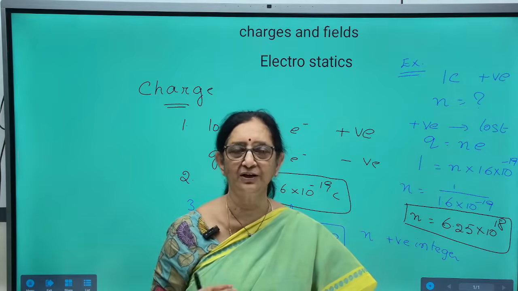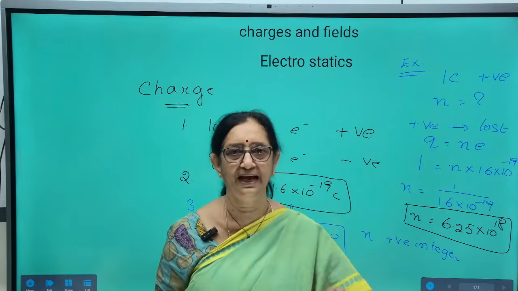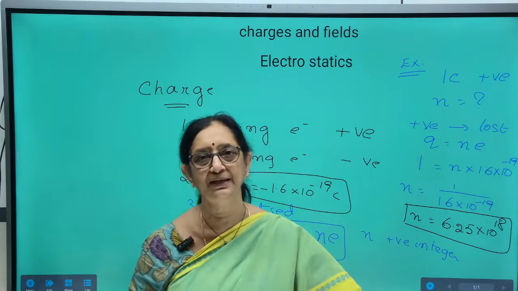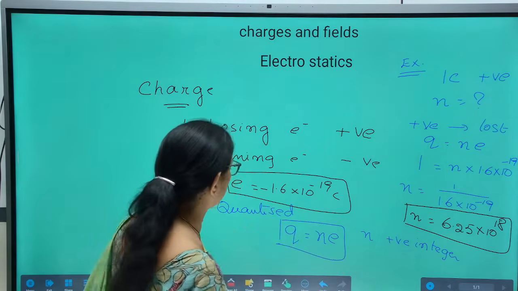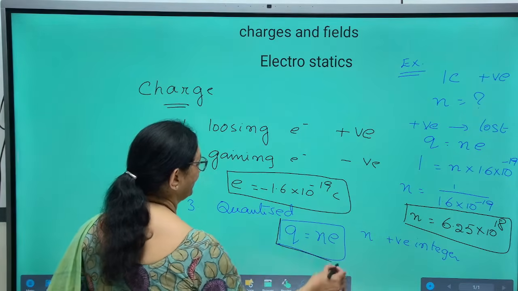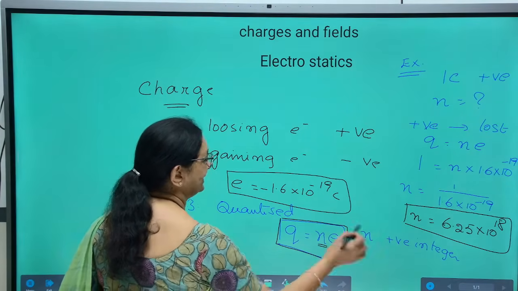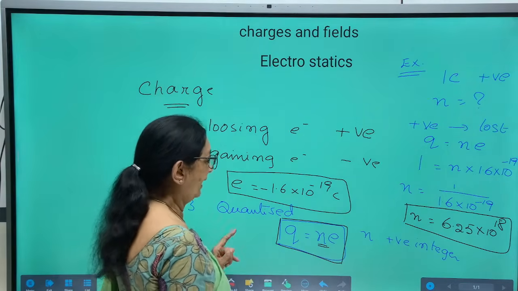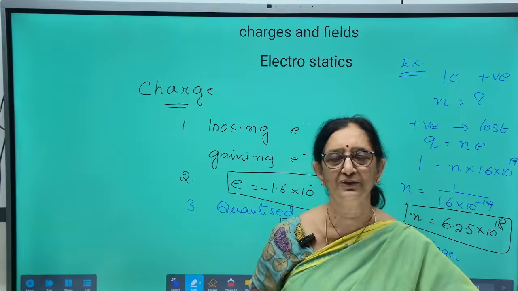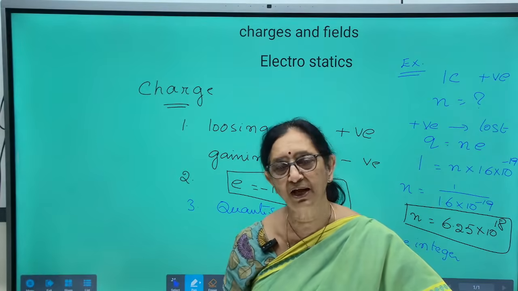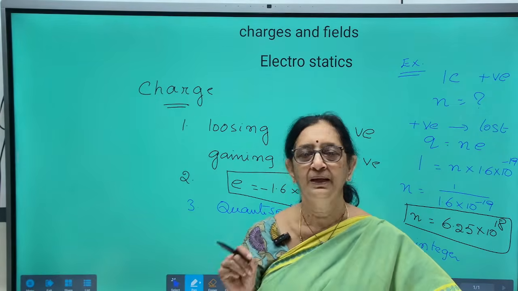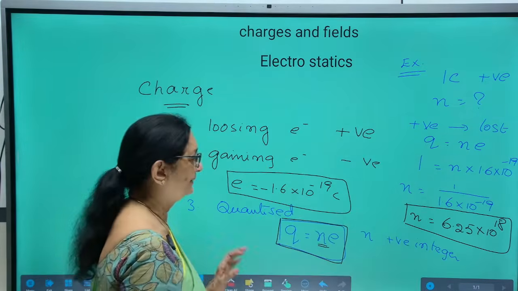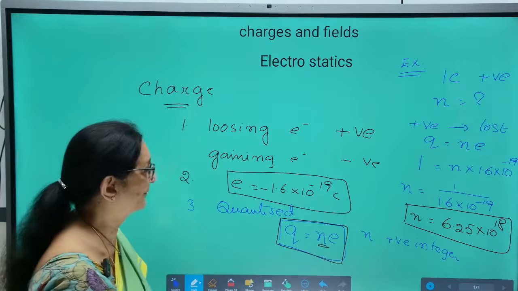Charge is quantized because Q is equal to Ne, and N is always an integer. Now, the law of electrostatics: like charges repel each other, unlike charges always attract each other. That is the law of electrostatic forces.